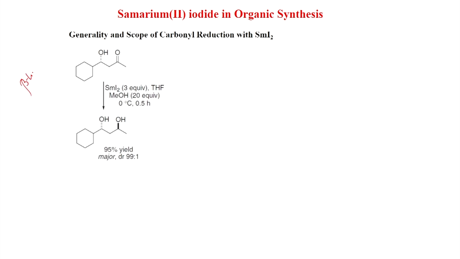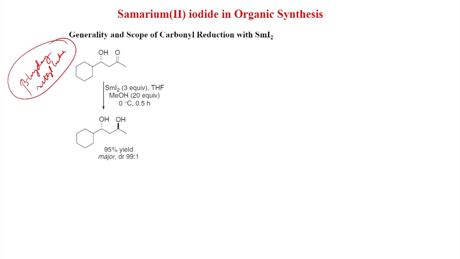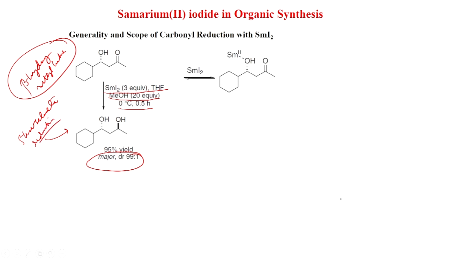This is a beta hydroxy ketone. We know that the hydroxy group is important, the hydroxy group binds with samarium, that we have seen in the cyclopropanation reaction, samarium CH2I2. Here we will see the samarium iodide mediated reduction at 0 degree centigrade. Here also this hydroxy group binding is important, because you get a diastereomeric product greater than 99:1. That means the hydroxy group is binding, and then the reduction is stereoselective. So, what could be the mechanism of this?